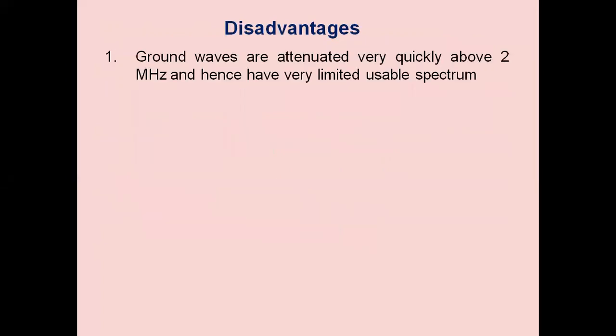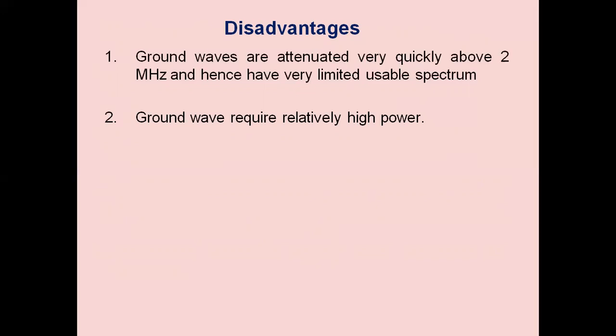Disadvantage: ground waves are attenuated very quickly above 2 MHz. So we are not using the frequencies above 2 MHz, and hence we have very limited usable spectrum. We cannot increase the bandwidth. That is the reason we have very limited usable spectrum for ground wave communication.